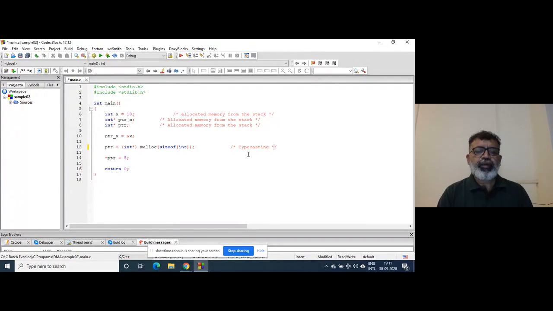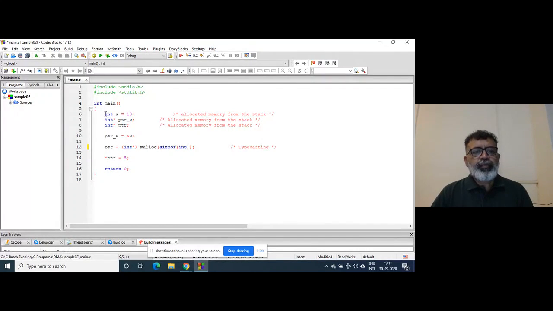So here malloc will return a void pointer. Void pointer is a generic pointer. This function returns a void pointer, right? And it is typecasted into an integer pointer. Why? Because on the left hand side there is an int pointer. We want to store an integer on the heap, right? So ptr will be on the stack and ptr will point to the memory allocated on the heap by the malloc function. When you write *ptr = 5, 5 will be stored on the heap.